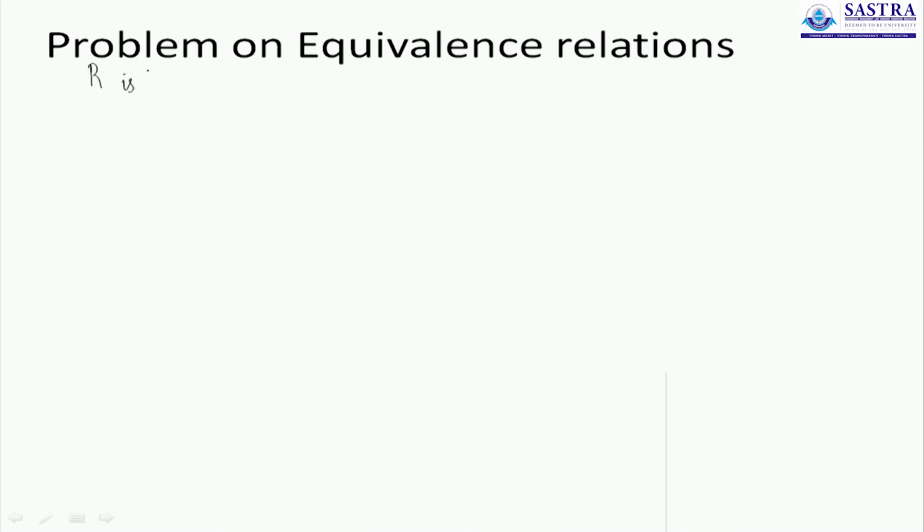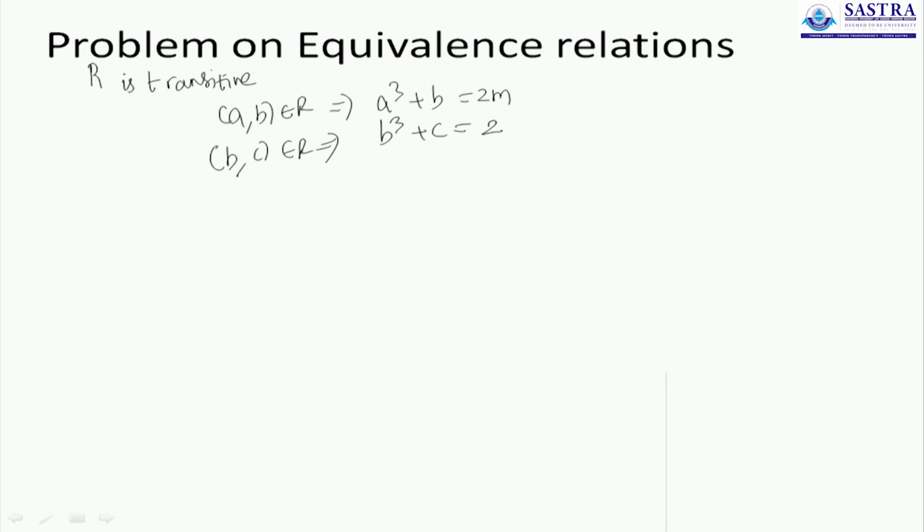To show that R is transitive, you need two pairs which are already part of the relation. So a comma b is in R will mean that a cube plus b is even, and b comma c belongs to R will mean that b cube plus c is even. Now what happens if you are considering a comma c belonging to R?